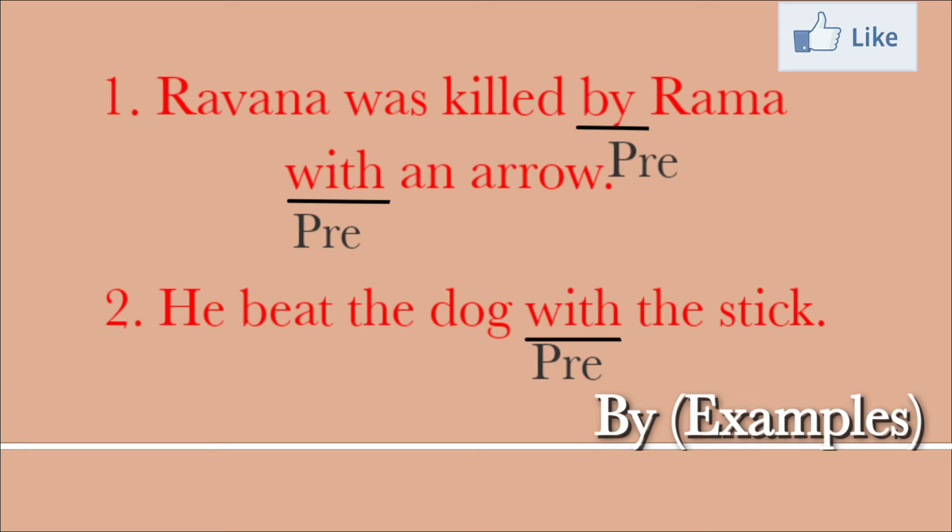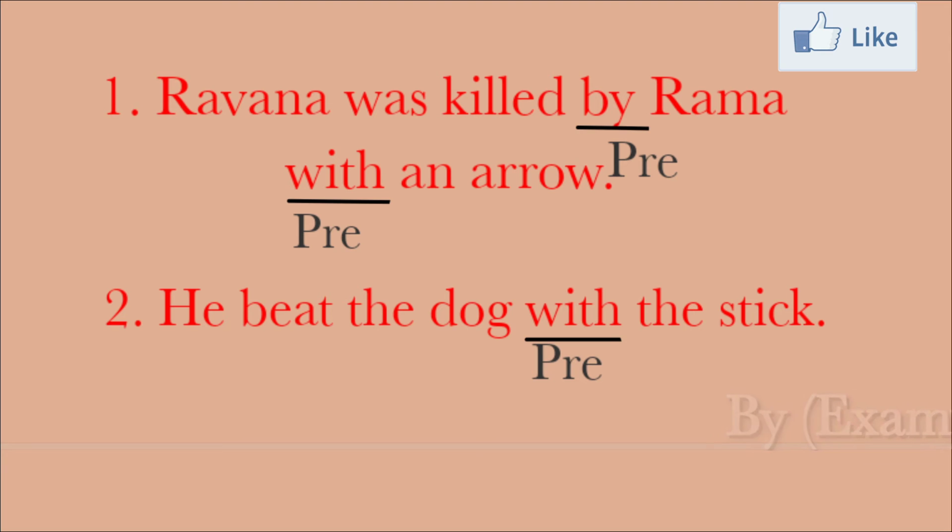Here also we use with, because he used one tool to write the exam. By means the agent or doer of the action, and with means the instrument with which anything is done.